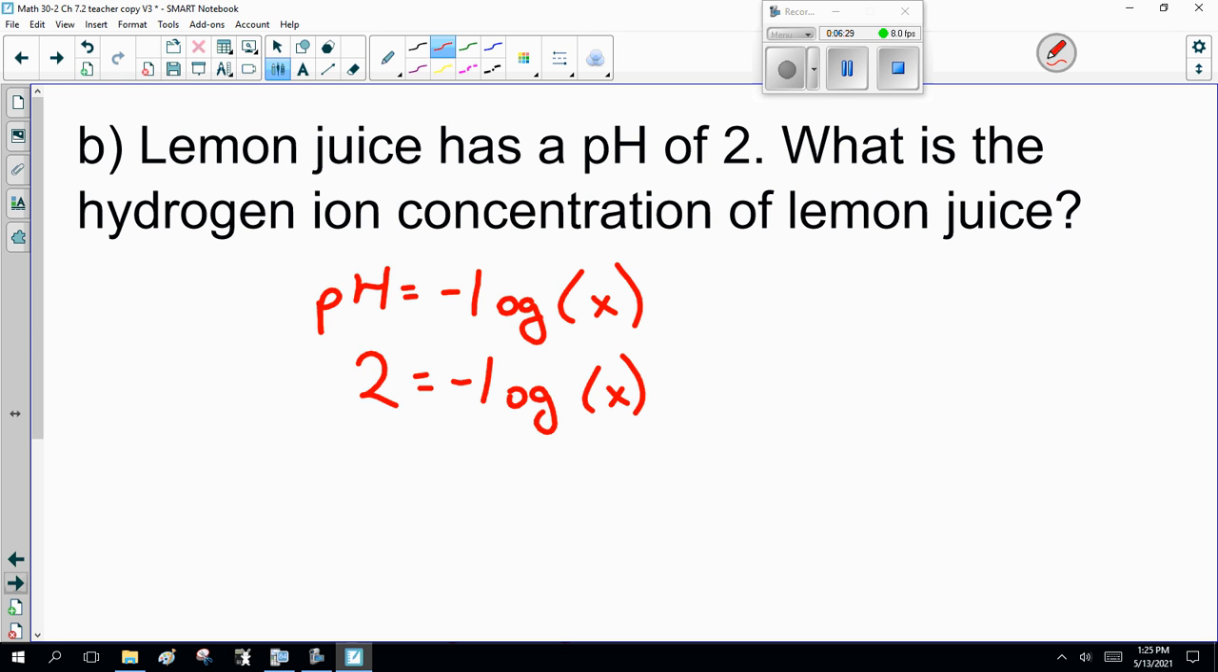Now the thing is, we have to turn this into an exponent. Actually, there are 2 tricks. One, this is base 10. The trick here is the minus sign. When you turn the log into an exponent, it has to be log base 10, not minus log base 10. So I multiply both sides by minus 1. So it's minus 2 equals log base 10 of x.